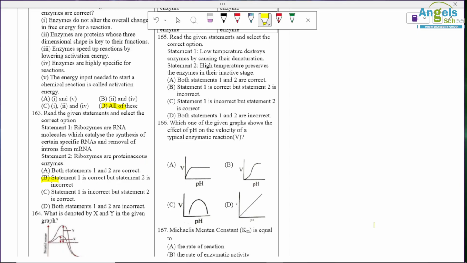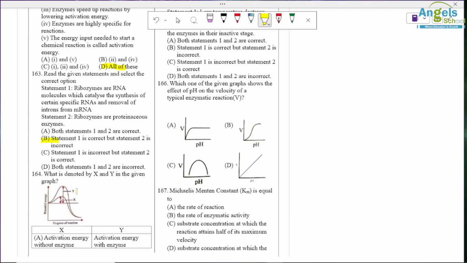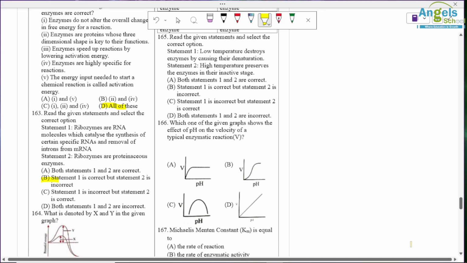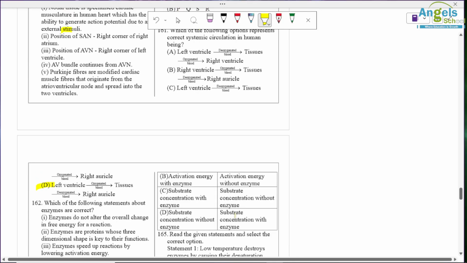Question number 164. From the given diagram you have to identify X and Y. So Y is activation energy without enzyme and X is with enzyme. Okay, so B is the correct option here.